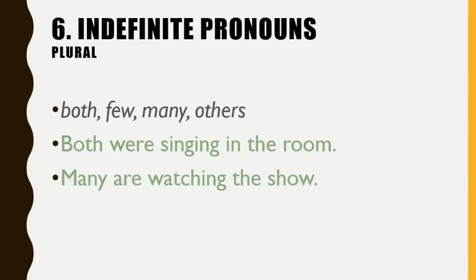How about the plural ones? Both, few, many, others. These are words that are always going to be plural. I think there are also a few others. I think the word several could be a pronoun when you're talking about several things, and you could say something like several of them appeared. In that case, the word several is used as a pronoun referring to a group of countable things, and that would be an indefinite pronoun. That's always plural. Both is always two, and few, many are bigger numbers than two, but they're always referring to countable things, so they are always plural.